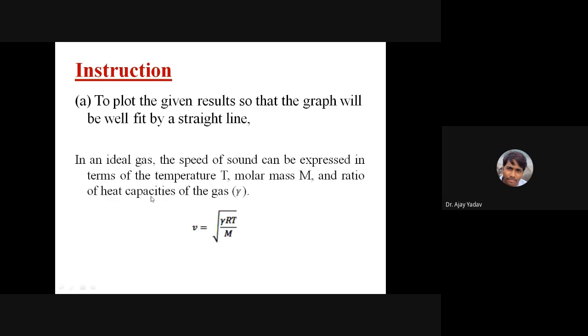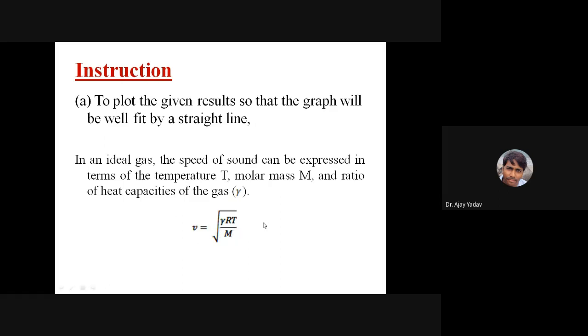Now we know that for an ideal gas, the speed of sound can be expressed in terms of temperature, capital T, molar mass, capital M, and gamma. Gamma is Cp by Cv. So velocity of sound in gas is given by the square root of gamma R T divided by capital M. Gamma is the ratio Cp by Cv, 1.40. R is the gas constant, 8.31 SI unit. Capital T is the temperature at which that particular experiment was carried out. Capital M is the molar mass.